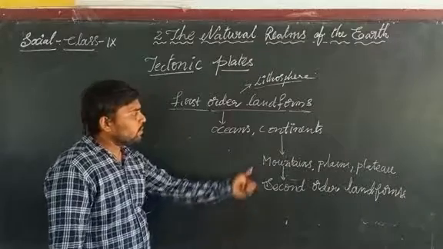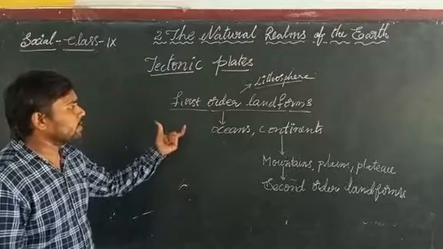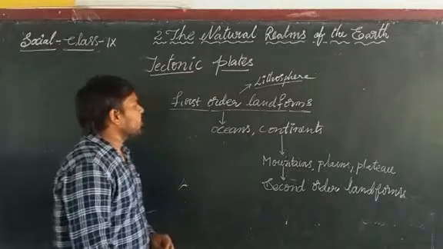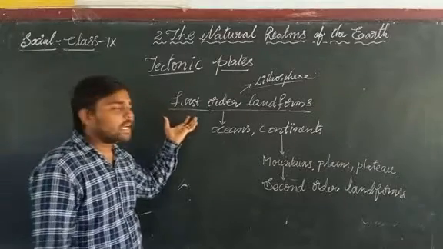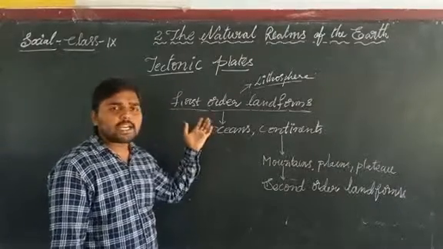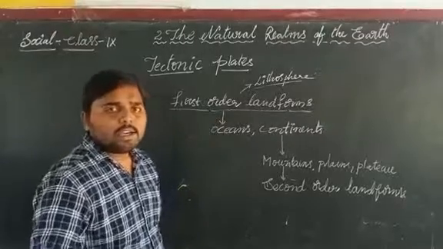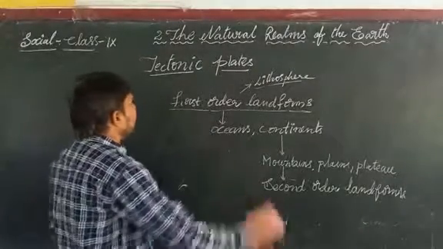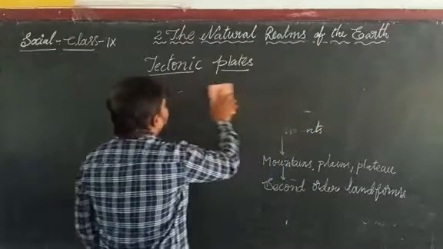Now coming to these first order landforms and second order landforms, we are going to explain about the tectonic plates. Tectonic plates are related to these first order landforms and second order landforms. How are these related to the different types of landforms? Now, let us see about the tectonic plates.